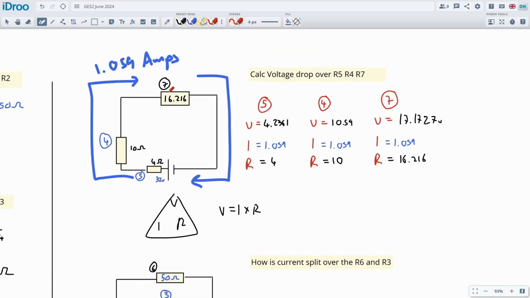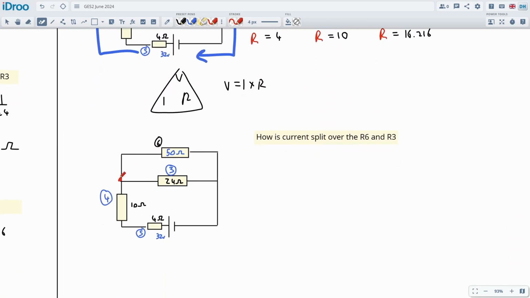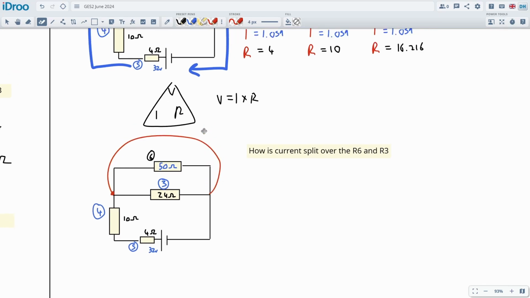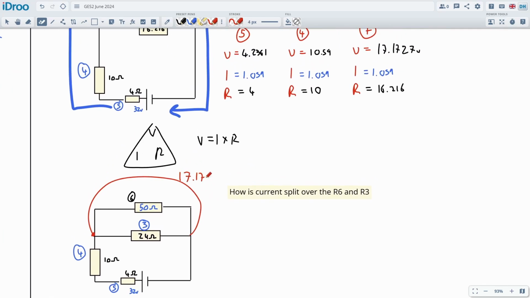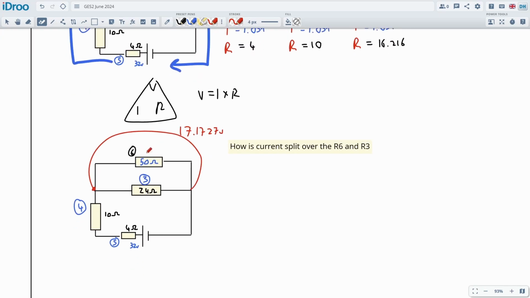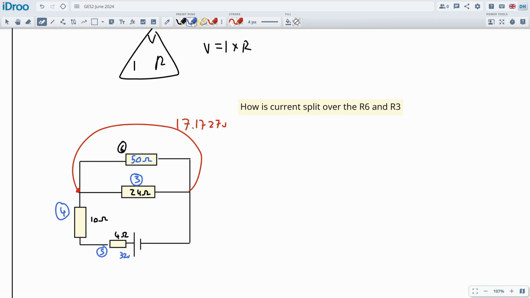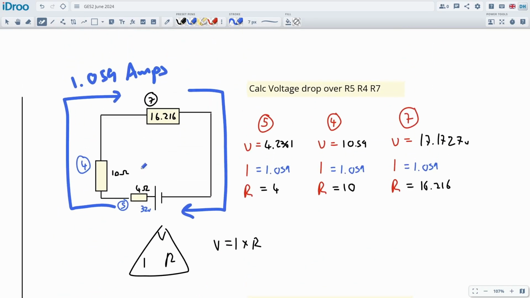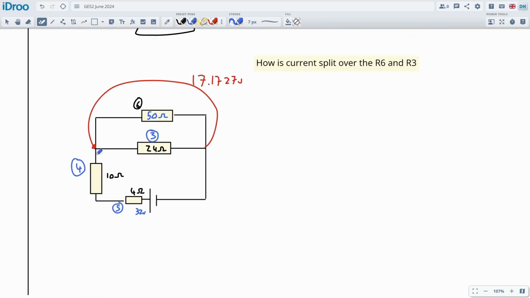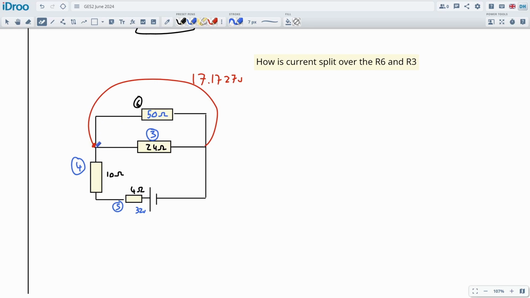So now we know that component number 7, that was made from these two put together, this whole parallel section, is getting 17.1727 volts. And now my question is, how are the amps split? The amps are coming in, we talked about it up here, at the 1.059, but when they get to this parallel section, they're going to split. They're going to go in two different directions. A little bit is going to go through the 50, a bit more is going to go through the 24, and they're going to recombine and come back out at the 1.059 going out. It's going to be 1.059 going in, but the question is, how do they split?